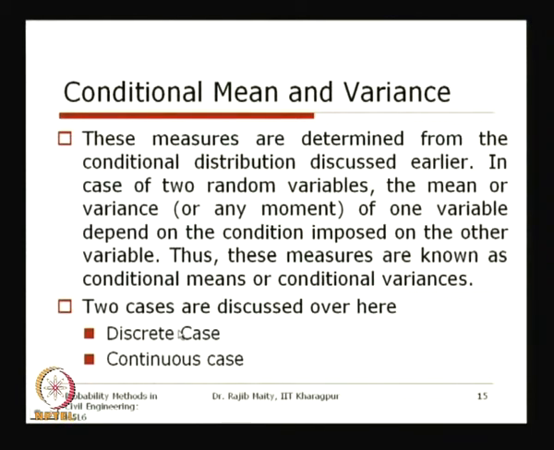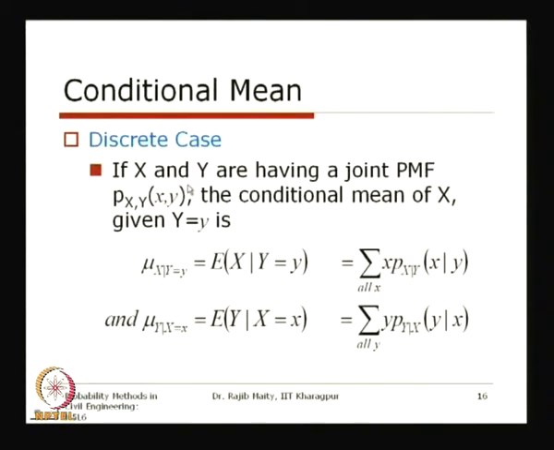Now if we take up the two different cases, one is the discrete case, another one is the continuous case. If we take up these two cases separately, first the discrete random variables: two random variables x and y are discrete, and their joint PMF is Pxy(x,y).